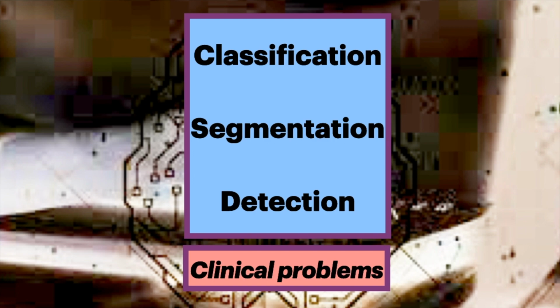Deep learning has demonstrated impressive performance on tasks related to natural images, such as photographs. Now, a lot of these techniques are applied to medical imaging. Those techniques include classification, segmentation, and detection. In our next video, part 2 of AI in radiology, we'll discuss the clinical problems and how these techniques are used.